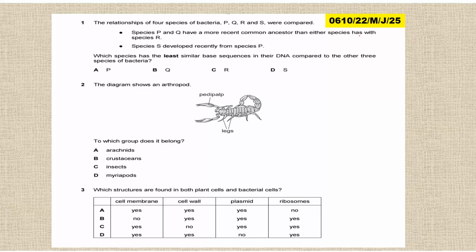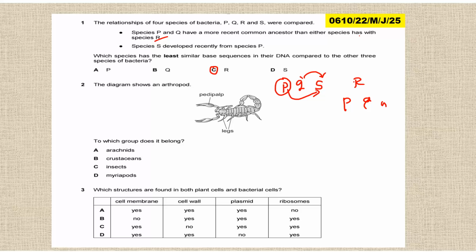Let me read the question again. The relationship of 4 species, P, Q, R, and S were compared. Species P and Q have a more recent ancestor than either species has with R. Species S was developed recently from P. So P, Q, then S was recently developed from P. If Q is related to P, which means also Q is related to S. So the one that is not closely related is R. So the answer here is C.